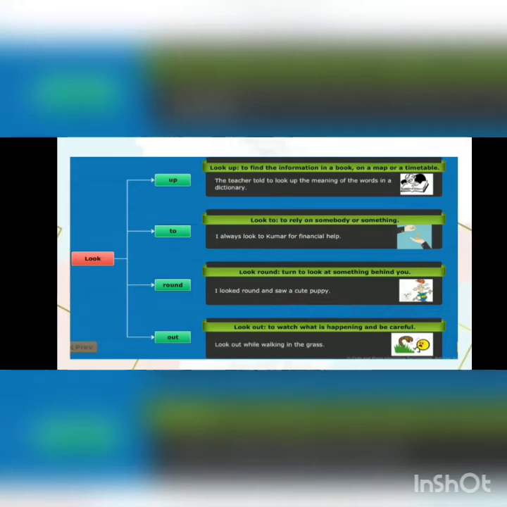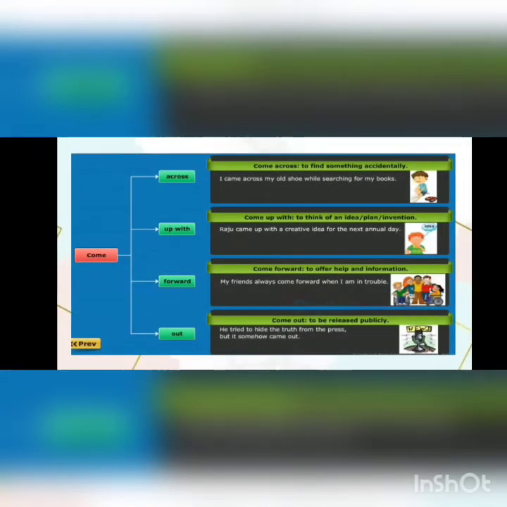And last one is the meaning of look out. It means to watch what is happening and be careful. For example, look out while walking in the grass.